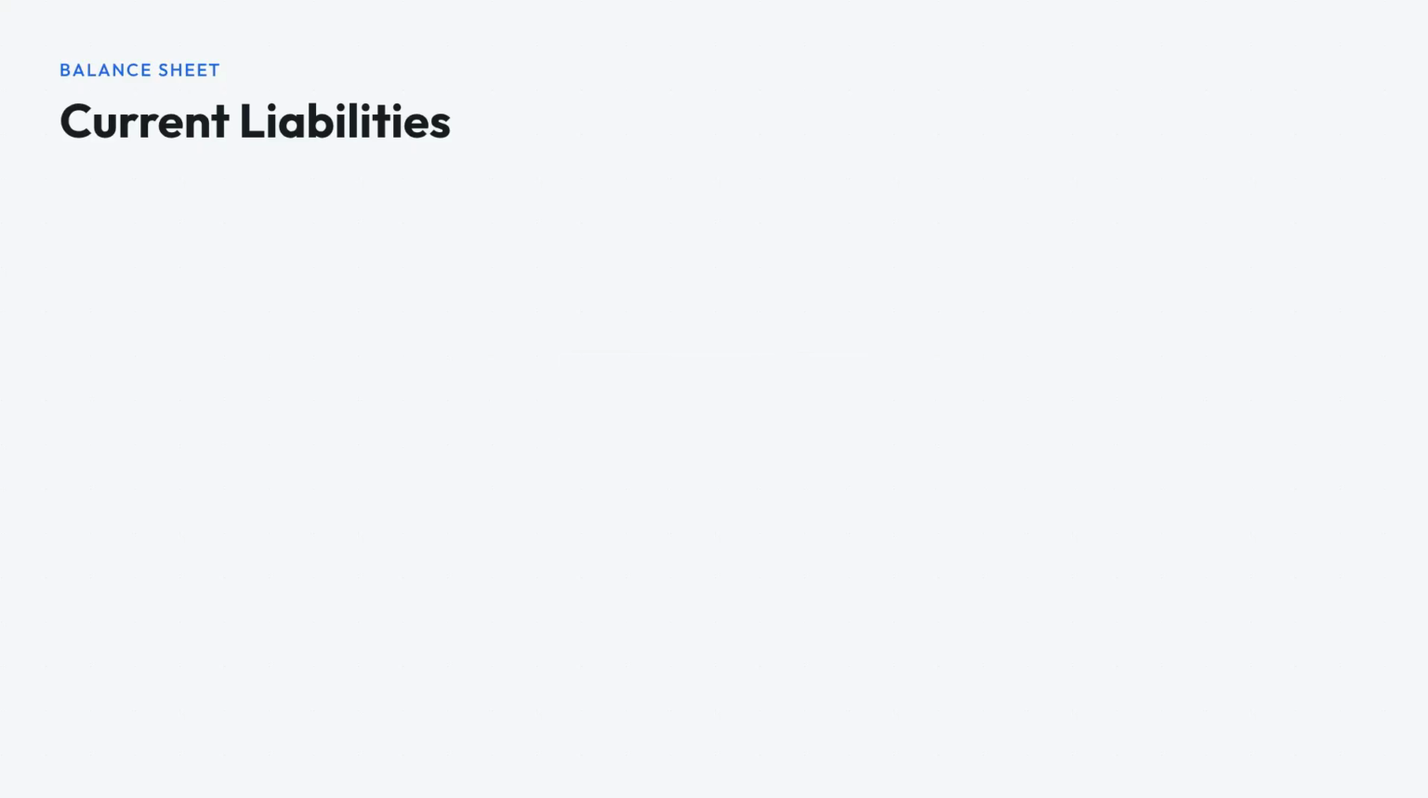Total liabilities are $220,000. Equity equals assets minus liabilities. So $300,000 in assets minus $220,000 in liabilities equals $80,000. This is the owner's residual interest after all obligations are deducted.